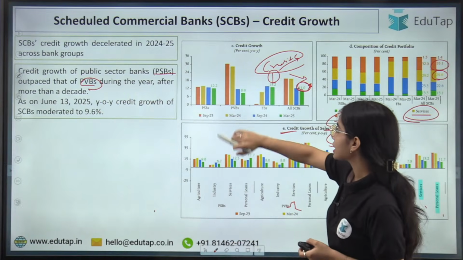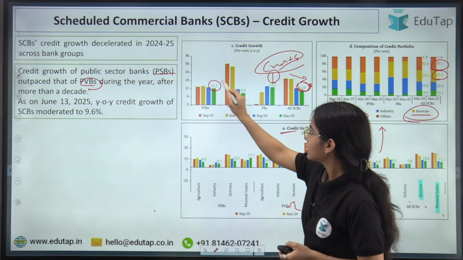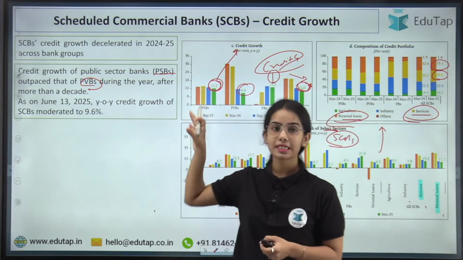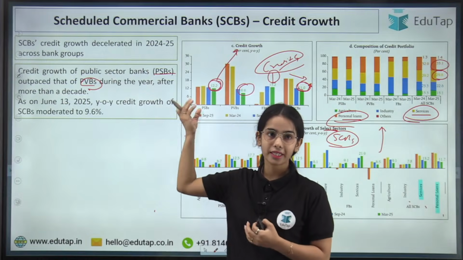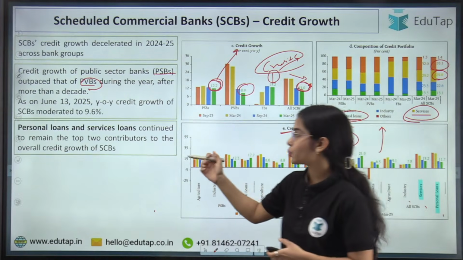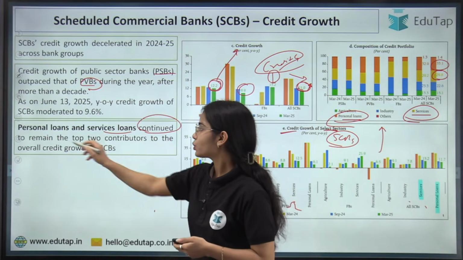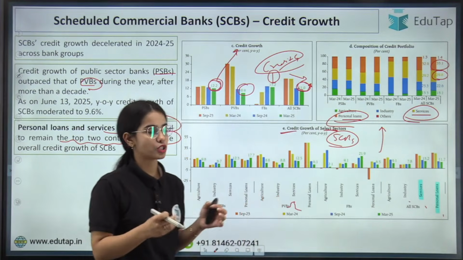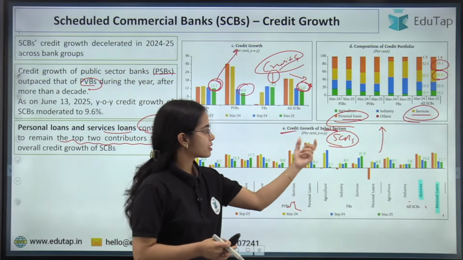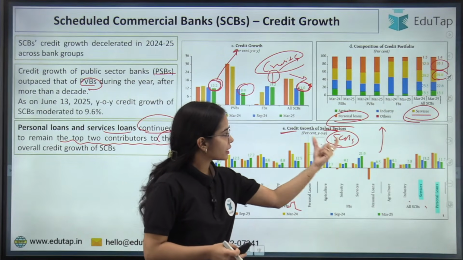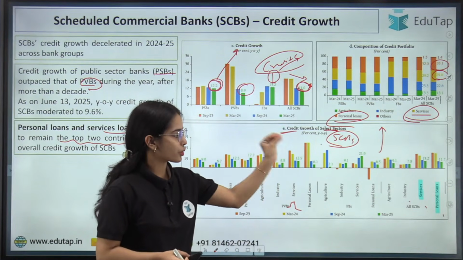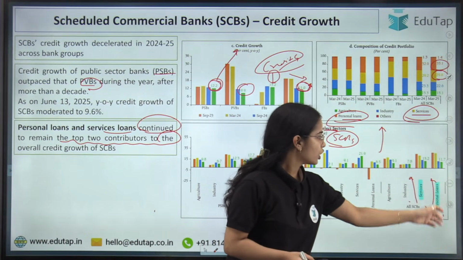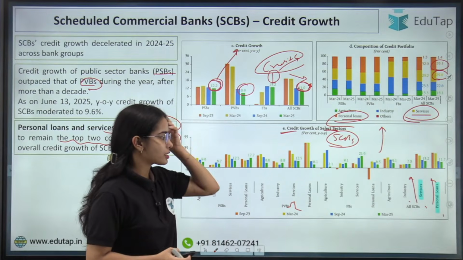So here also you can see that the public sector banks' credit growth is higher than the private sector banks. And personal loans and services loans continue to remain the top two contributors to the overall credit growth of the scheduled commercial banks. So credit growth of select sectors. In the case of scheduled commercial banks, the credit growth is quite high in the service sector and personal loan category. Okay, so this is the idea.